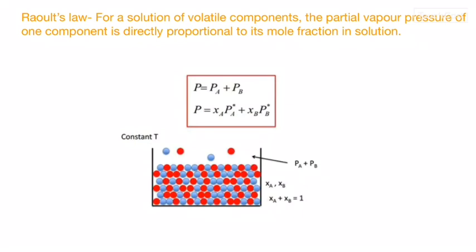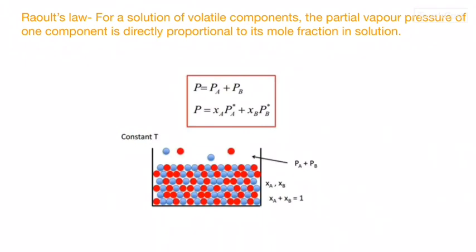In the figure, you can see blue labeled component 1, red labeled component 2. Instead of 1 and 2, we have marked it as A and B, that's all. Total vapor pressure will be equal to chi A Pa0 plus chi B Pb0. Chi A plus chi B is equal to 1, the temperature being constant T.